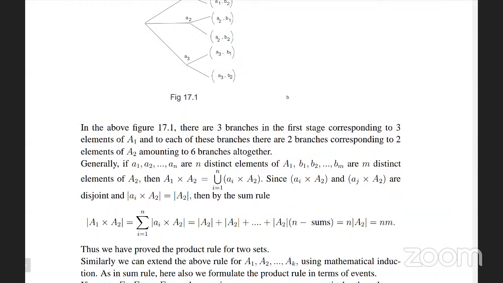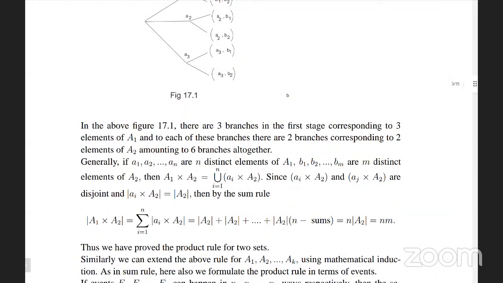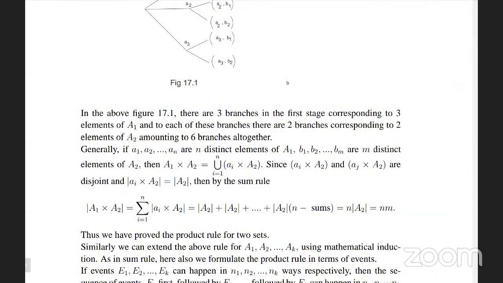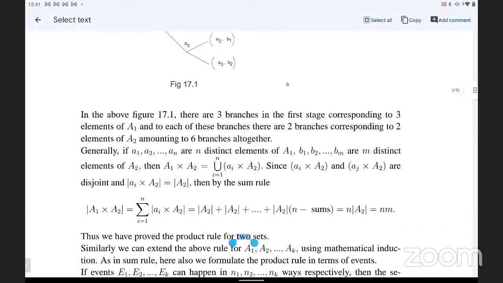Now for a generalization: if I take A1 and A2, where A1 has n distinct elements and A2 has m distinct elements B1, B2, and so on up to Bm. Then A1 cross A2 equals the union over i equal to 1 to n of Ai × A2.